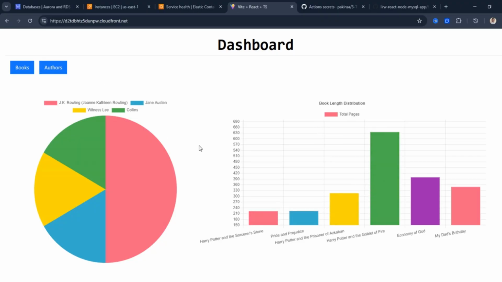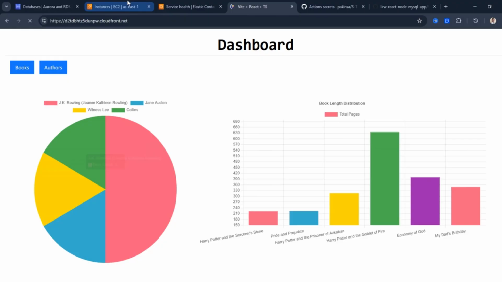So what this website is doing basically is to show you the number of books written by a particular author and compare authors to authors or books to books, giving you an insight into which author wrote the highest number of pages, etc. Our job as a DevOps engineer is to deploy this application and make sure it's constantly, consistently available. And that's exactly what we have done on this website.